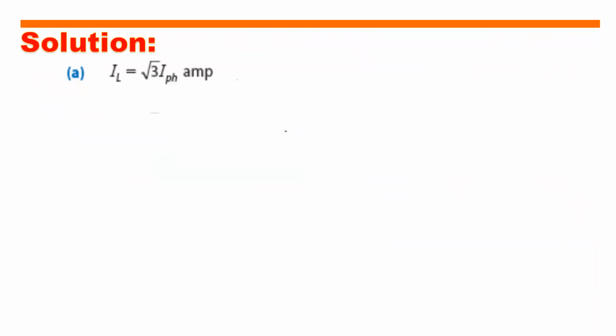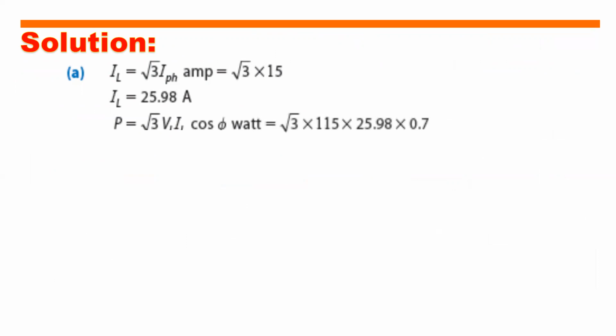So let us solve first the line current. Line current is equal to the square root of 3 multiplied by the phase current. So that is the square root of 3 multiplied by 15, which is equal to 25.98 amperes. Then we will solve for the power. That is the square root of 3 multiplied by the line voltage, which is 115, multiplied by the line current, and multiplied by the power factor. So that is equal to 3,622.5 watts.